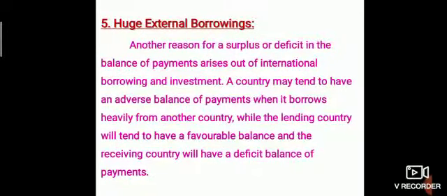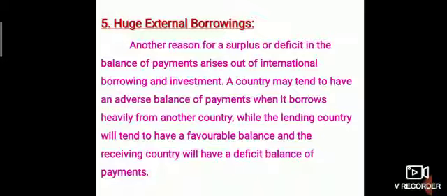Fifth one, huge external borrowings. Another reason for surplus or deficit in the balance of payment arises out of international borrowings and investment. A country may tend to have an adverse balance of payment when it borrows heavily from another country, while the lending country will tend to have a favorable balance, and the receiving country will have a deficit balance of payment.